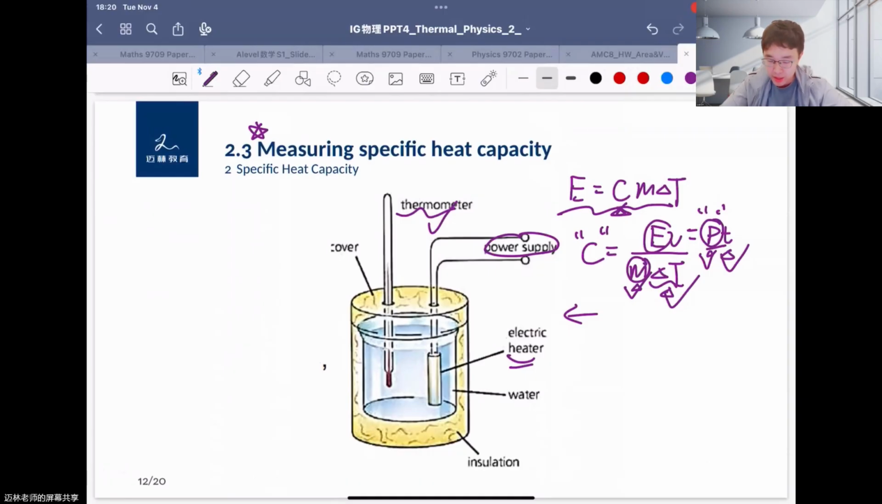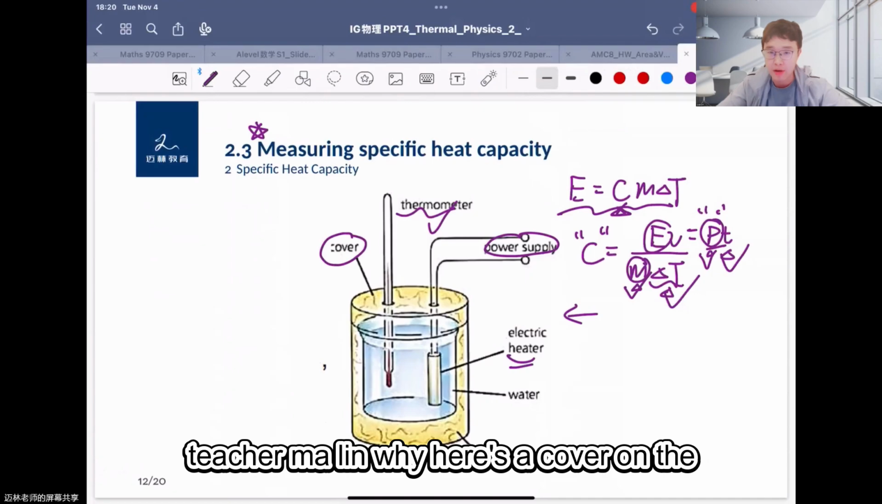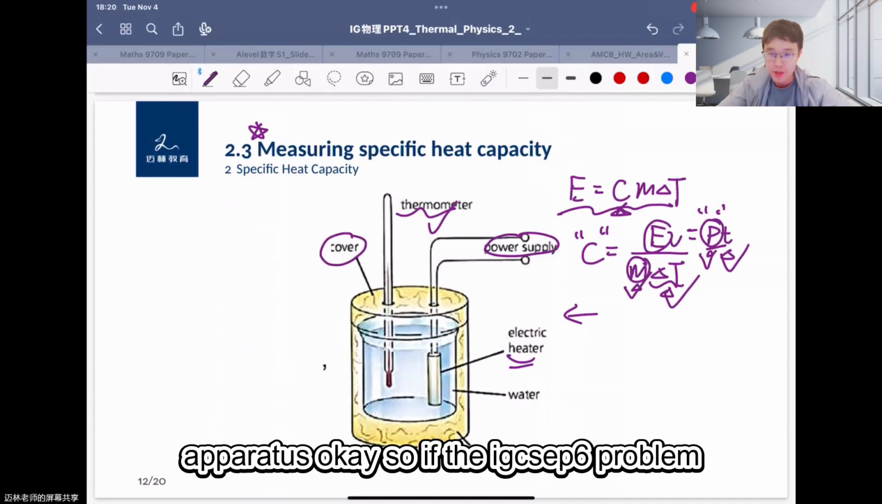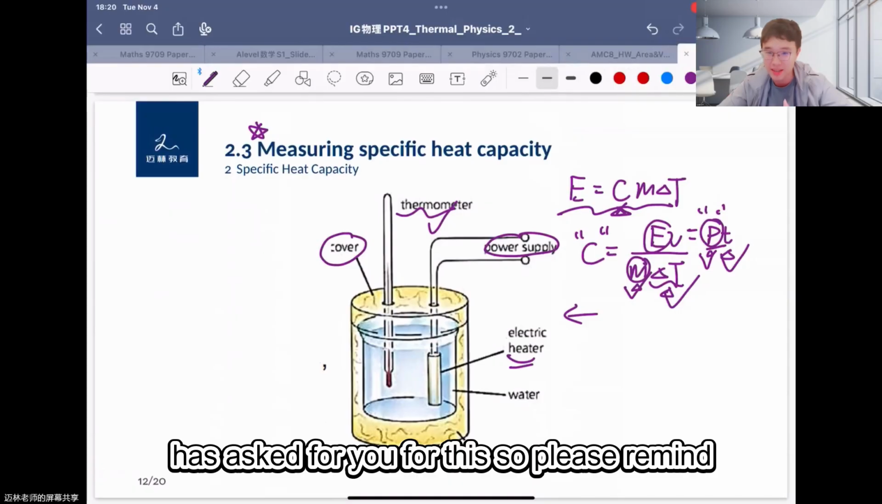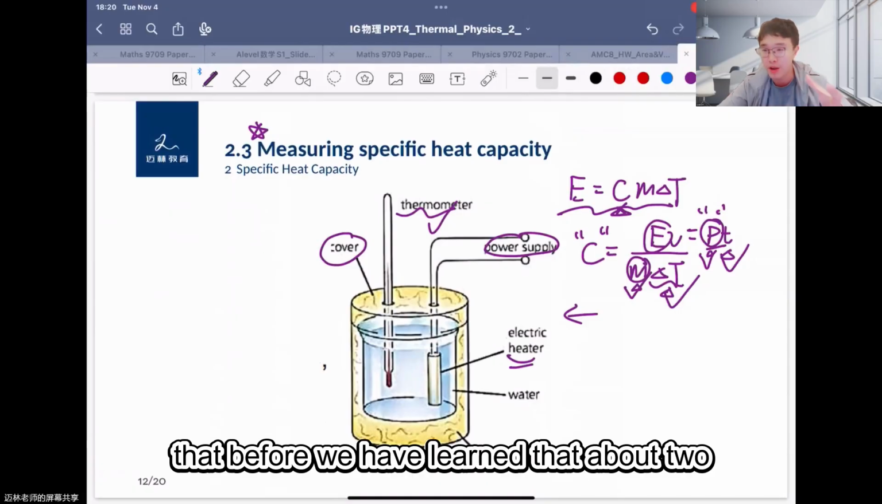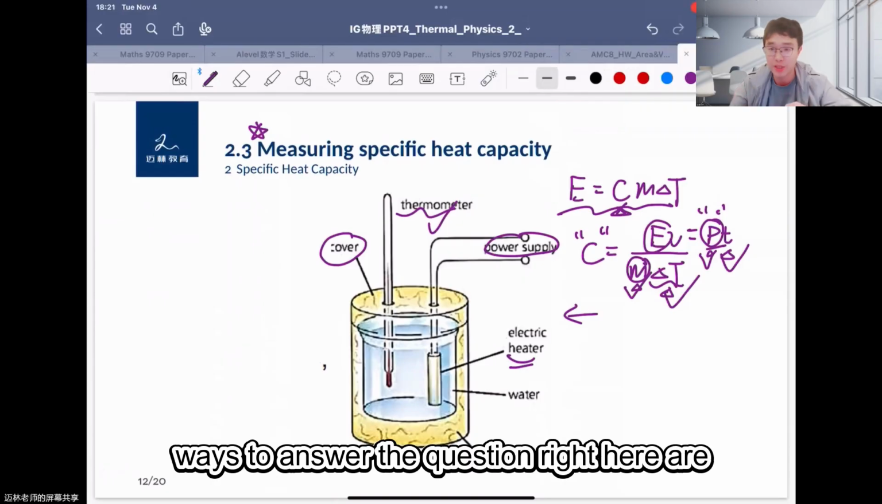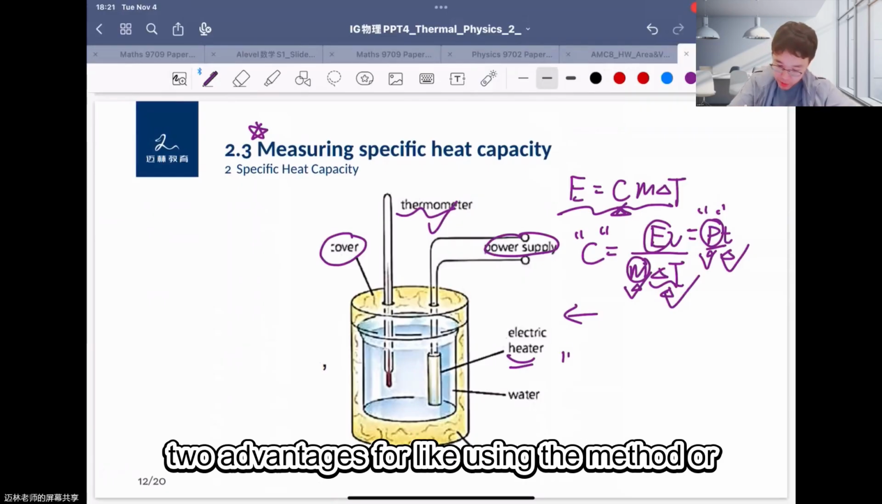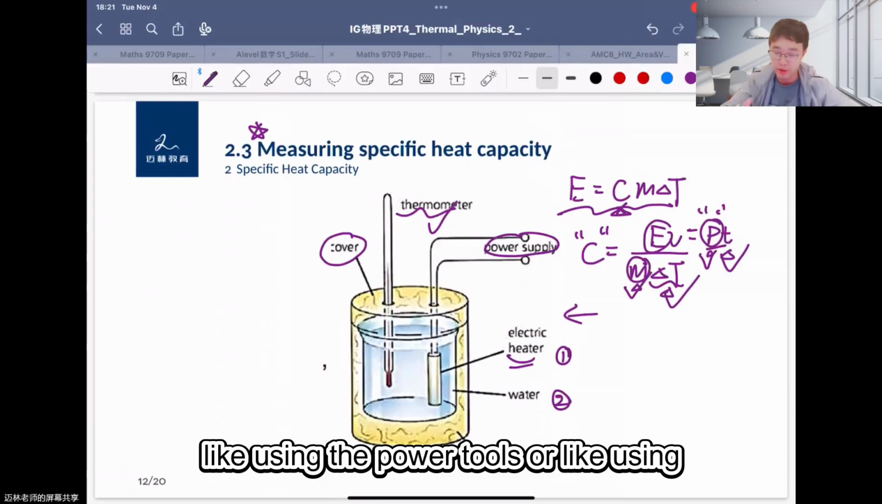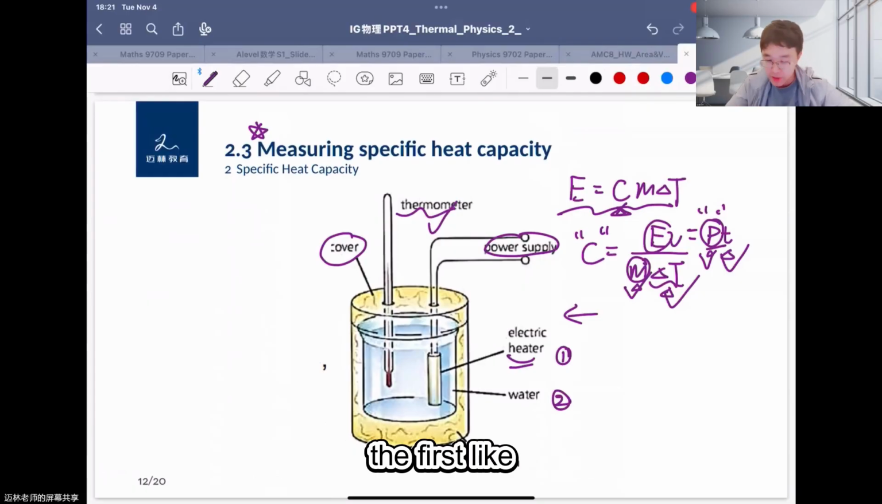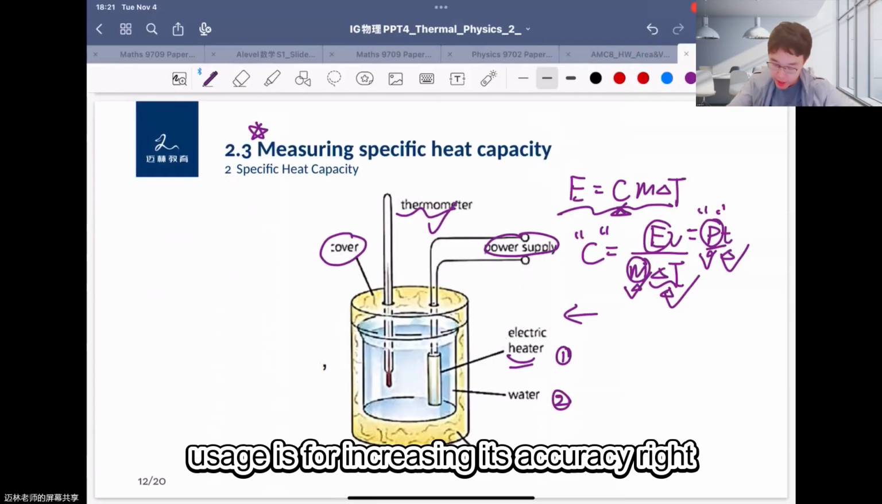Okay. So maybe here you have a question: Teacher Mai Lin, why is there a cover on the apparatus? If the IGCSE P6 problem asks you about this, please remember that before we learned about two ways to answer the question, right? Here are two advantages of using this method or apparatus. The first is for increasing its accuracy, right?